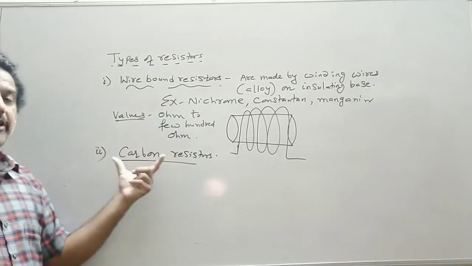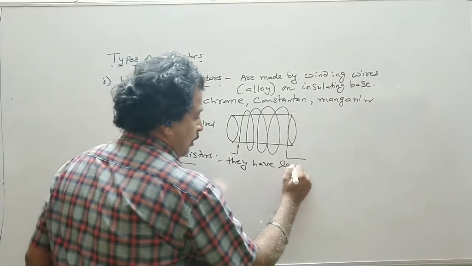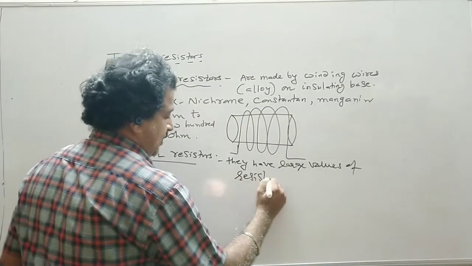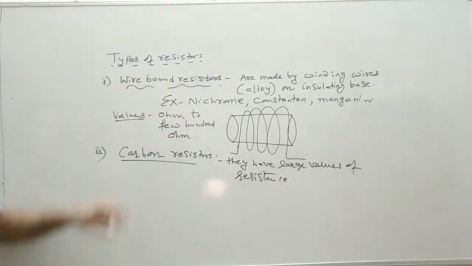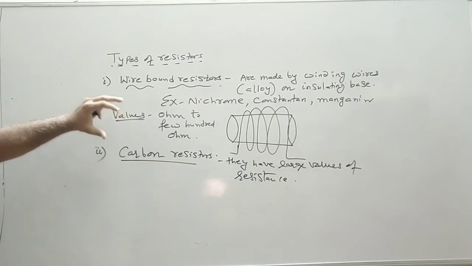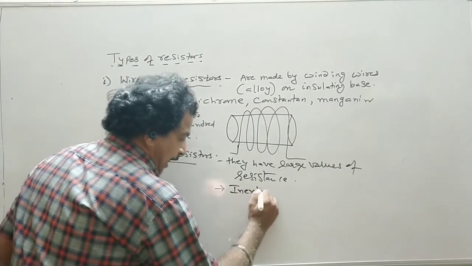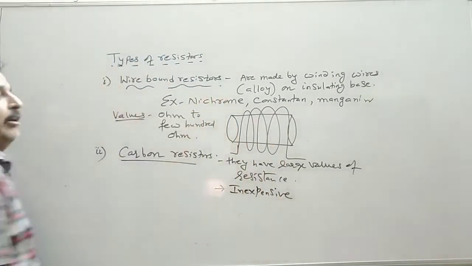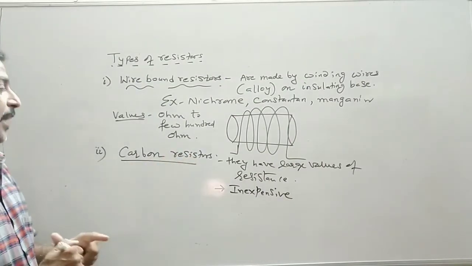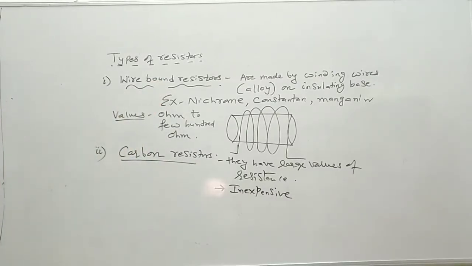So the advantage of carbon resistors is they have large values of resistance. If you want a resistance in between ohm to a few hundred ohm, you go for wire bound resistors. Otherwise, we have a carbon resistor. They have a large value of resistance. Another thing is they are inexpensive as compared to the wire bound resistor, and nowadays carbon resistors are widely used as compared to the wire bound resistors.